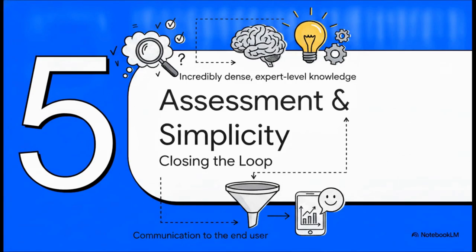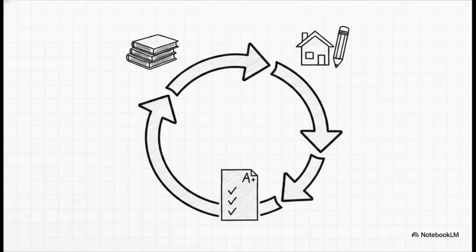Finally, we hit Section 5, Assessment and Simplicity, closing the loop. To wrap up this monster 60-minute lesson, the AI has to tie a bow on it. It must generate a comprehensive summary, assign practical homework, provide a list of credible references, and construct a full 20-question quiz to test the user's retention of everything they just learned. The prompter is making sure the educational loop is completely closed.